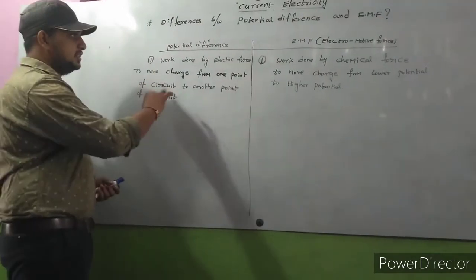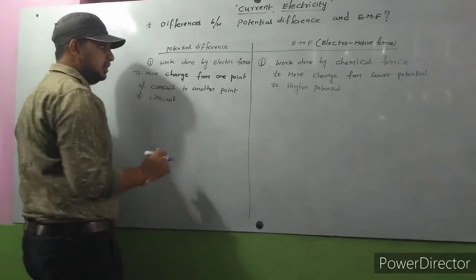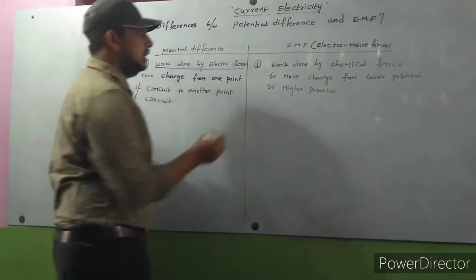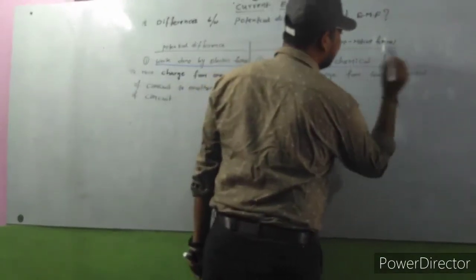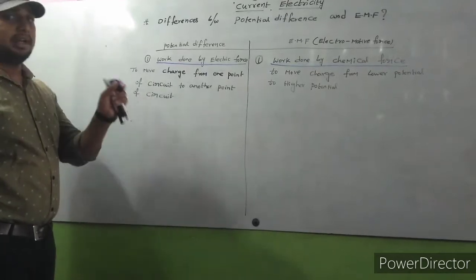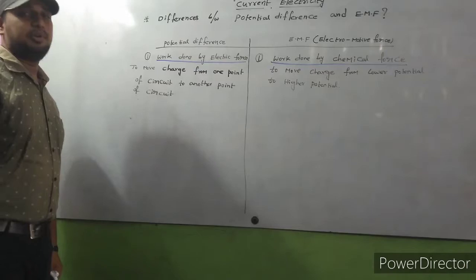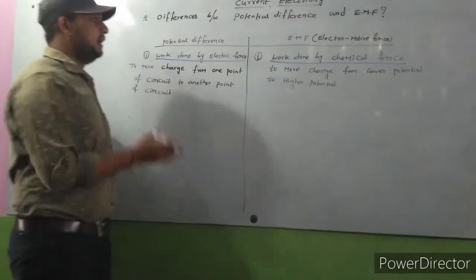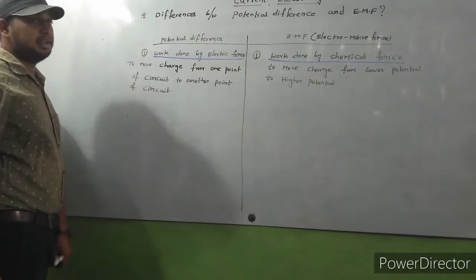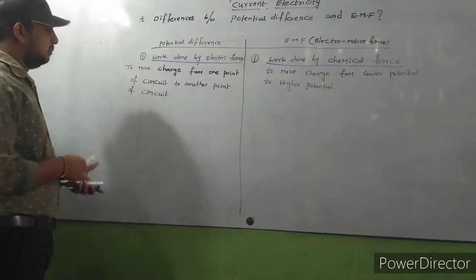My dear, observe carefully. What is the major difference between these two? Here the definitions are almost all the same. The only thing is, here work is done by electric force, and here work is done by chemical force. Work done by chemical force to move a charge from lower potential to higher potential means EMF. Work done by electric force to move a charge from one point of circuit to another point of circuit is called potential difference.